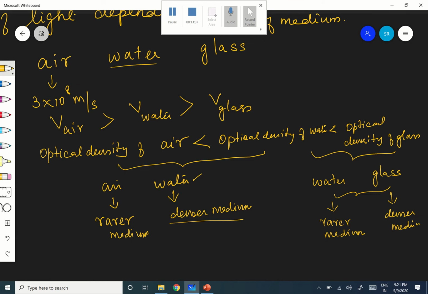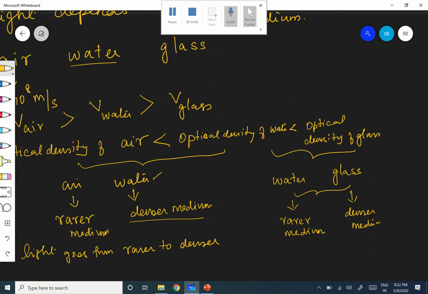Therefore, when the light goes from rarer medium to denser medium, what happens?